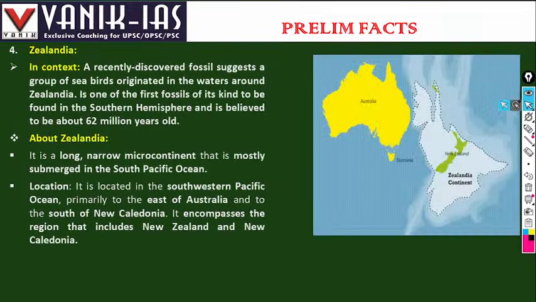Next topic is Zealandia. The recently discovered fossil suggests a group of seabirds originated in the water around Zealandia.